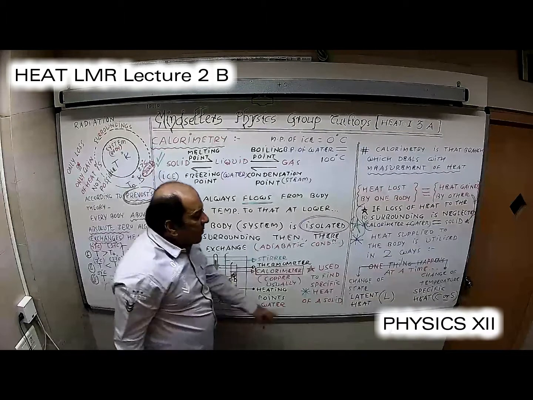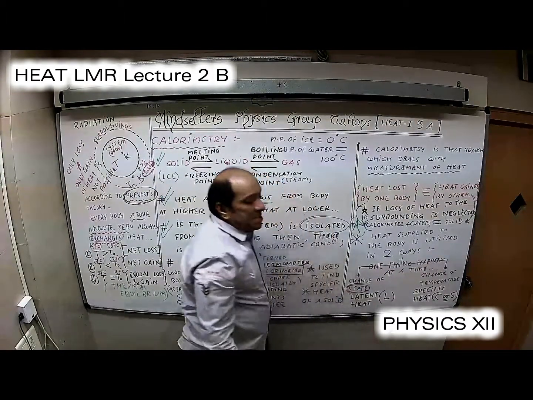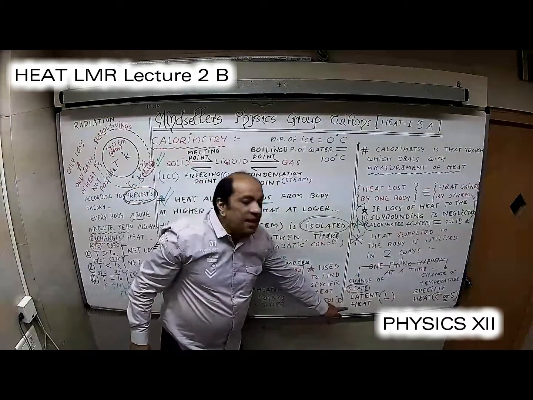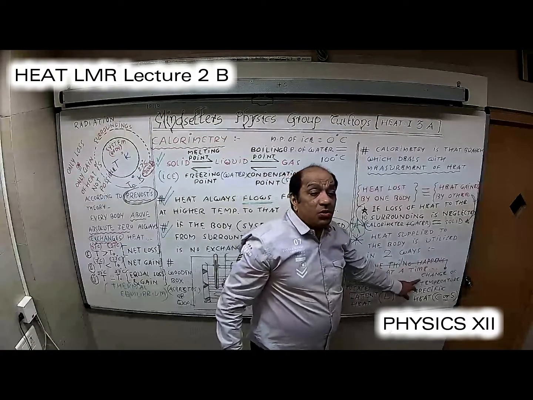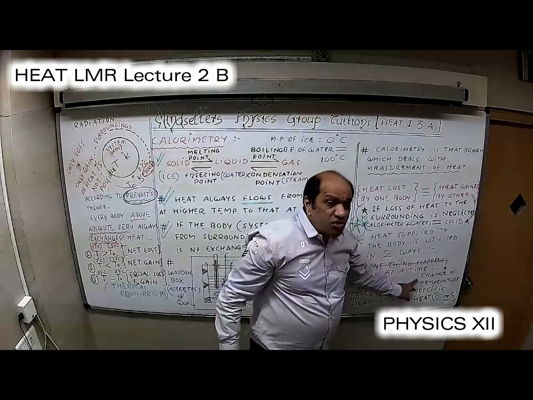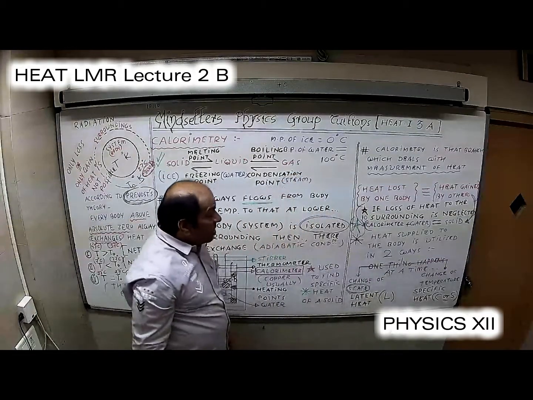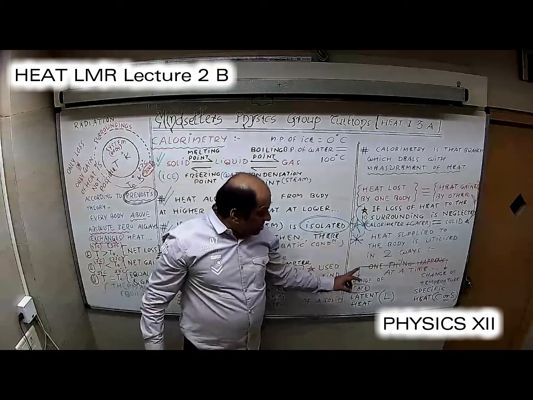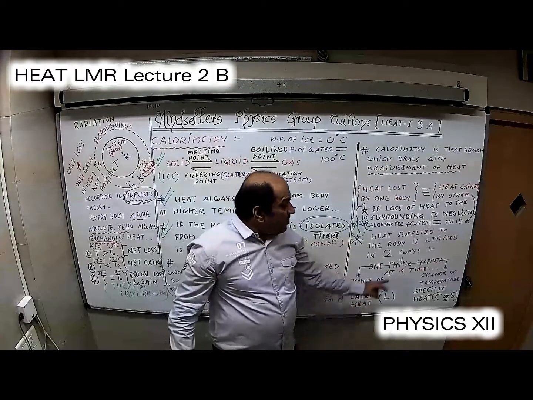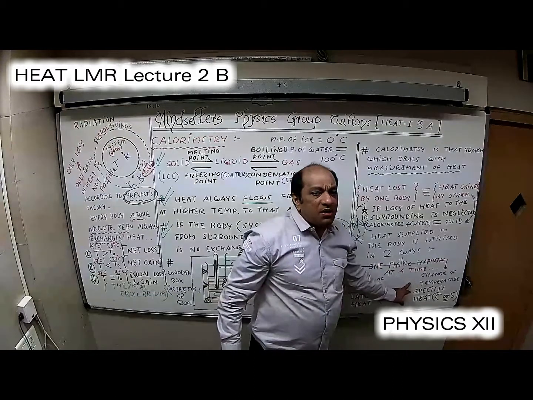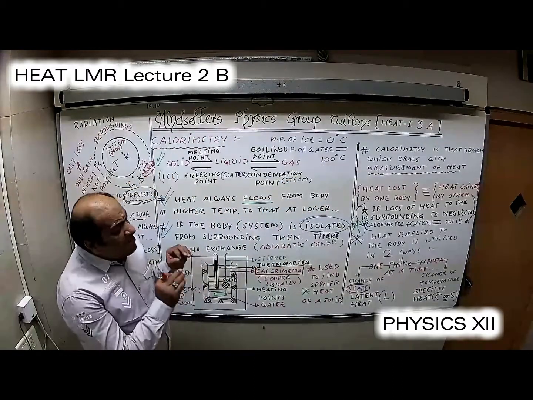Right? When we supply heat energy to the body with the intention of changing the state, it is called latent heat of the substance. And when we supply heat energy to the body to change the temperature, this is called specific heat of the substance. I repeat, whenever you are supplying heat energy to change the state of the substance, it is called latent heat. And whenever you want to change the temperature of the substance, it is called specific heat. Okay? Very, very, very important.